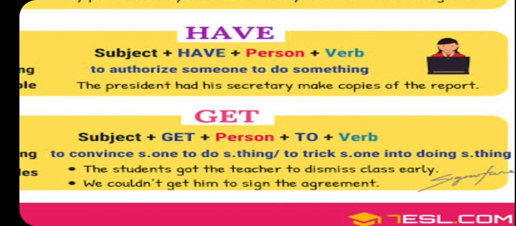So here I am telling you what the causative verb is. The president: had is the second form of have, and then his secretary is the person, and make copies of. Actually this is a little bit complicated sentence. I am going to tell you later, otherwise you will get confused.